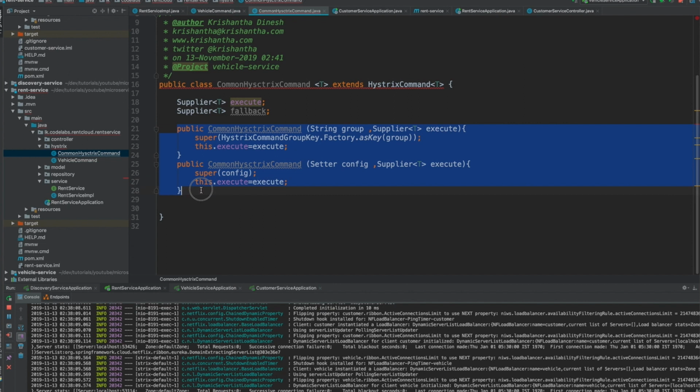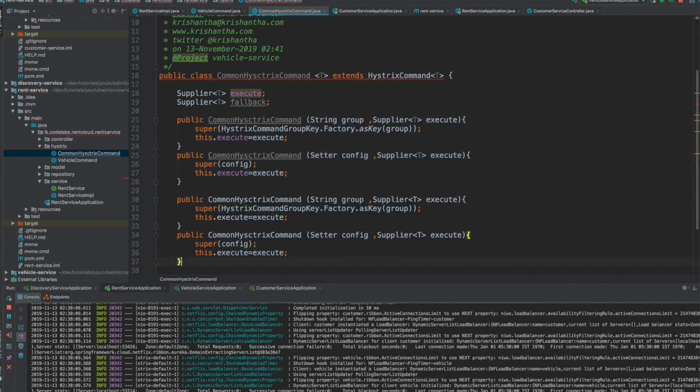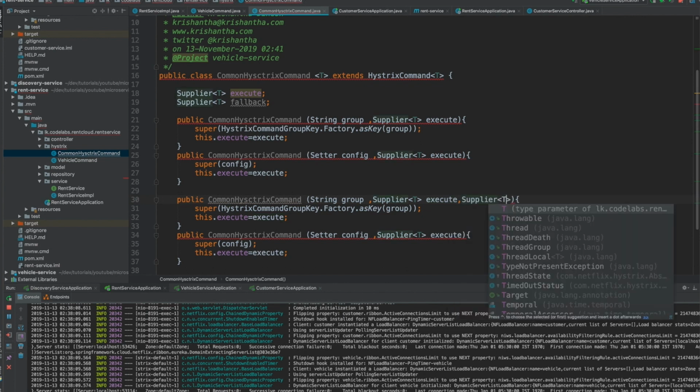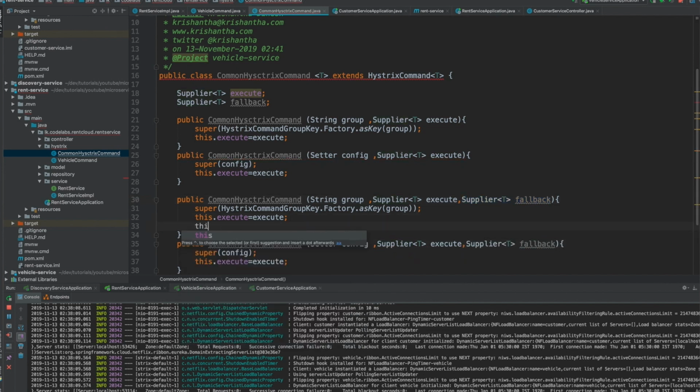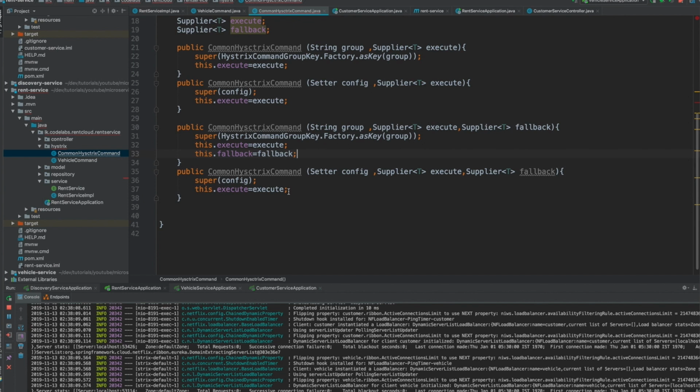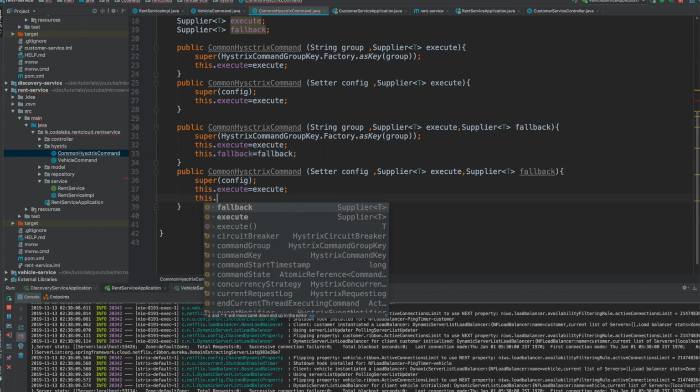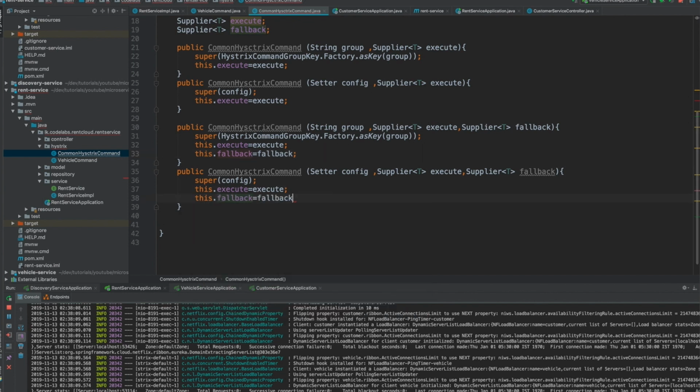So what I'm going to do is copy these two and add the fallback, right? So I'm going to add another supplier to give the fallback, okay? And I'm going to do the same thing here, okay? So in that case, this dot fallback is fallback, and this dot fallback is fallback, okay?